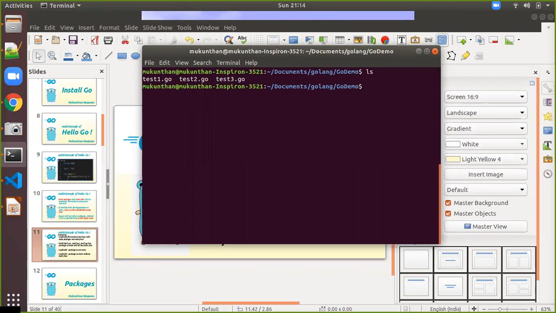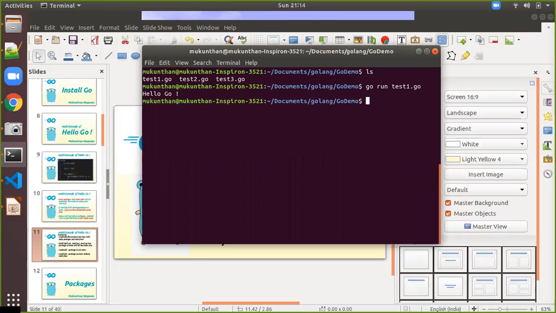Now I am going to run. Go run test1.go, enter. You will be getting the same output. Which means that the name of the file does not matter unless you have the main package and the main function. Next one, we will be doing the same thing with the build.